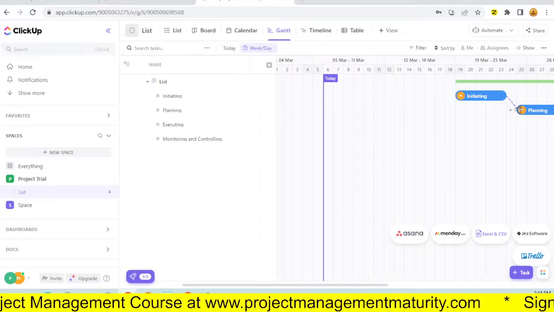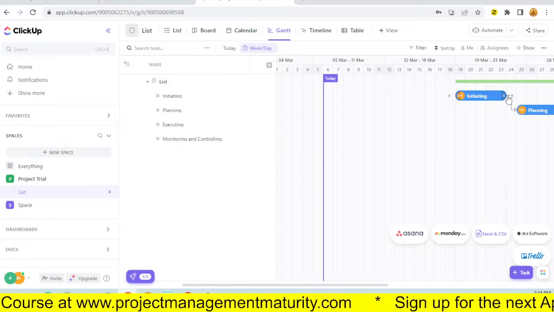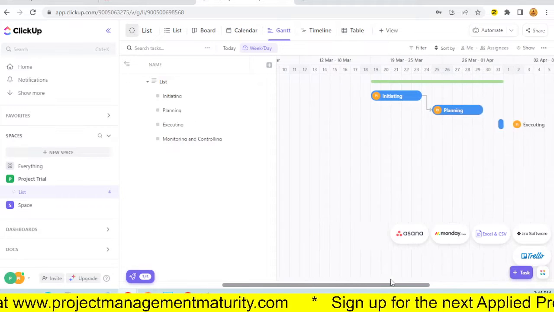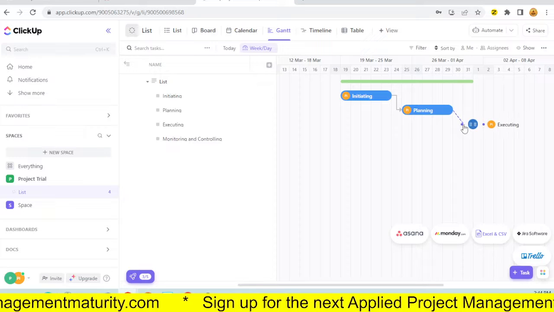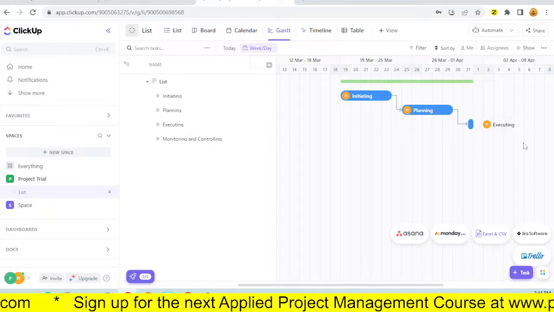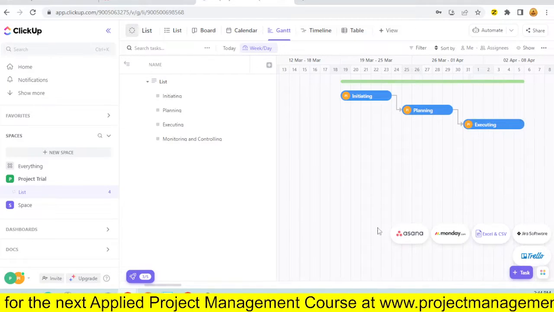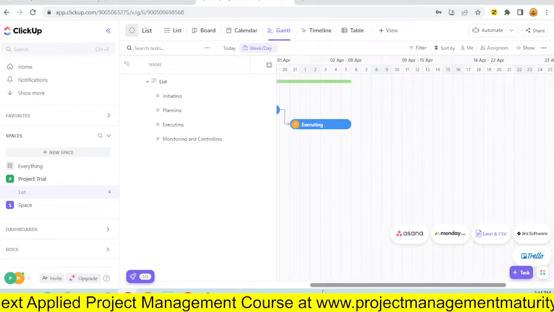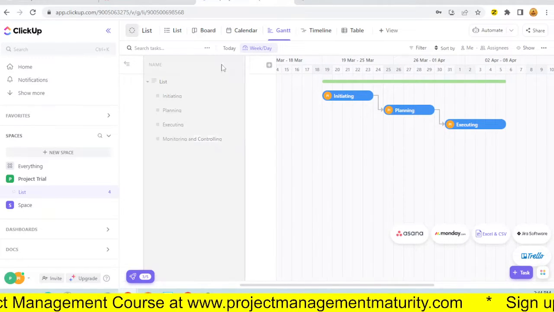That's my intuition. I was right. Okay, it's giving me a finish to start relationship. At least, I'm sure there are other ways around this, but out of all 3 of them, this is the only one I was able to get some semblance of a relationship between the different tasks.